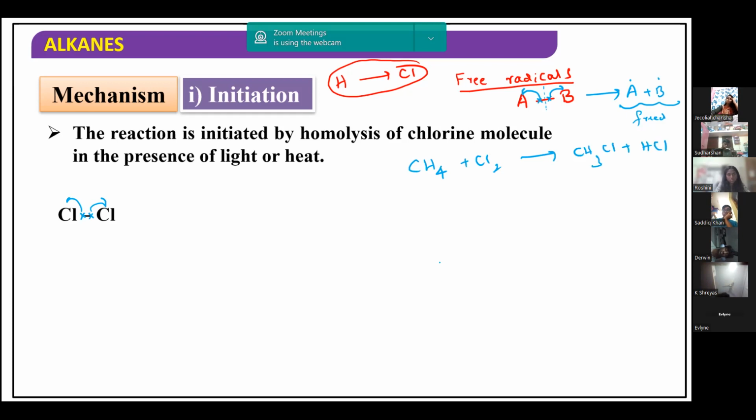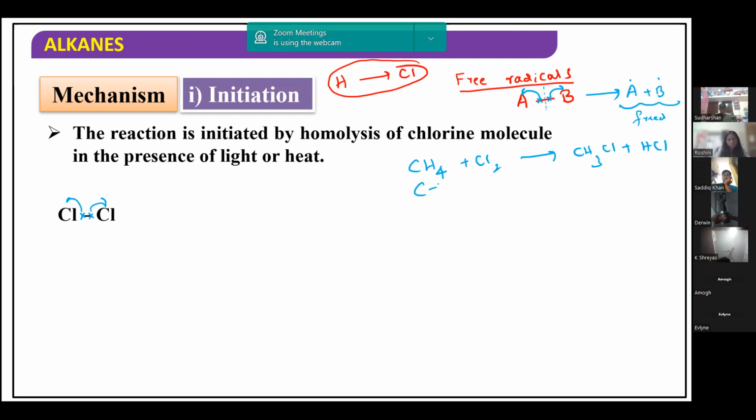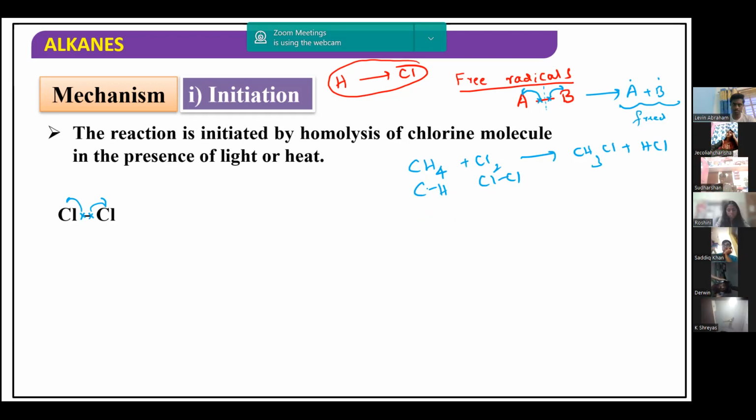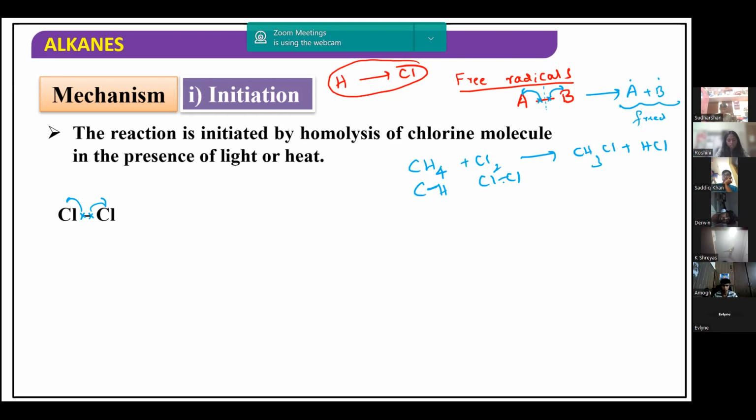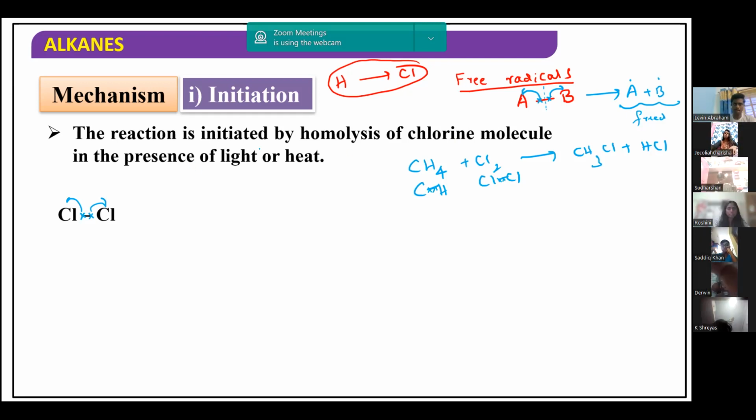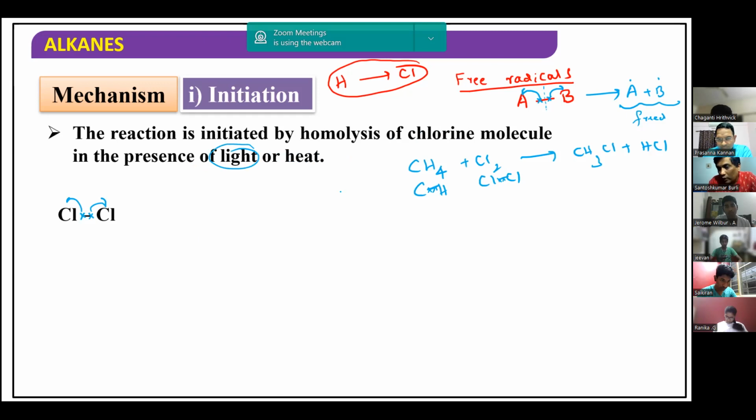This is the reaction. Here different bonds are cleaved. The C-H bond is also cleaved, and the Cl-Cl bond is also cleaved. So the question arises: why is the C-H bond not undergoing homolytic cleavage in preference to the Cl-Cl bond? There are two possibilities. Cl2 can undergo homolytic cleavage, or C-H can also undergo homolytic cleavage under the given temperature or light condition. Why does only Cl-Cl undergo homolytic cleavage?